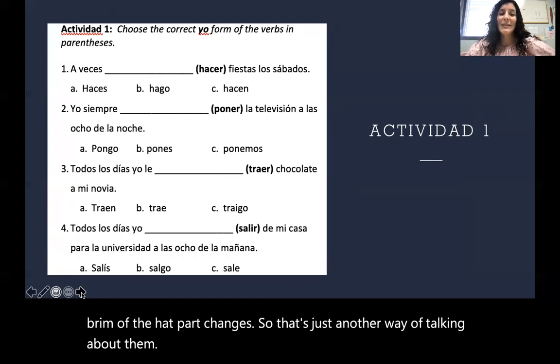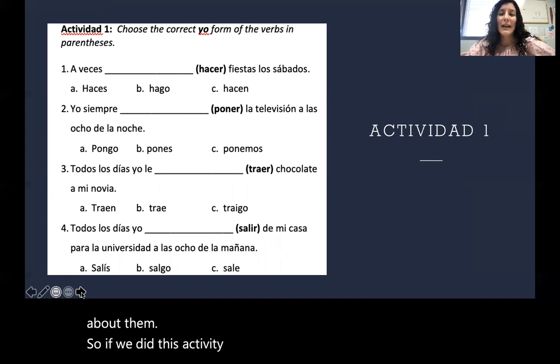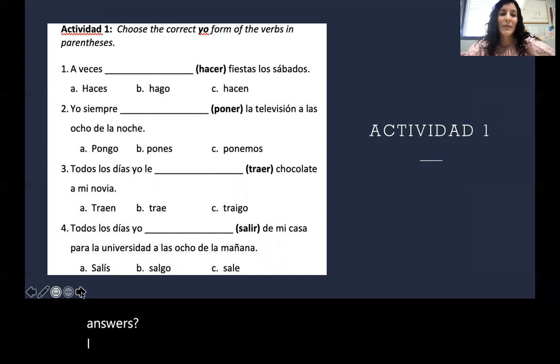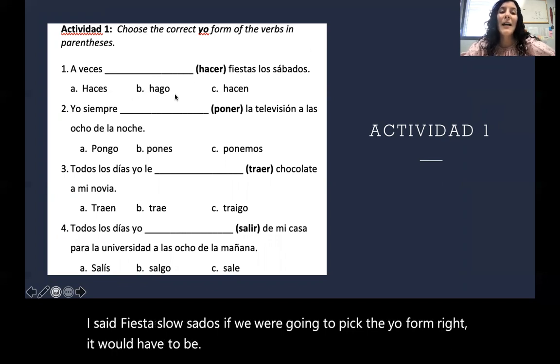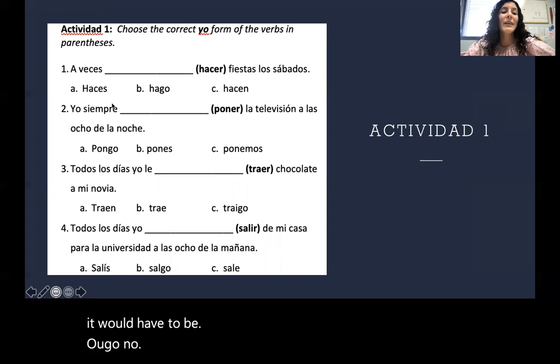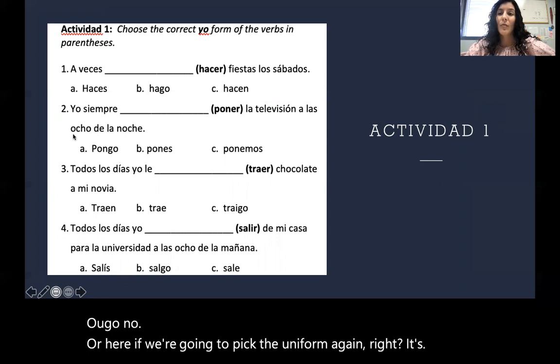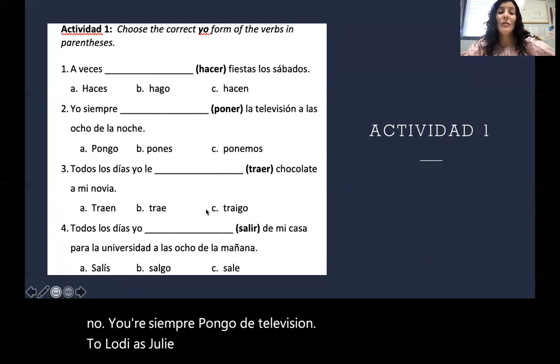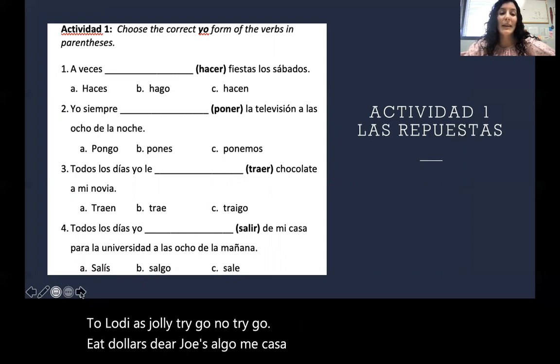Okay, so if we did this activity together, what would be the correct answers? A veces, hacer fiestas los sábados. If we were going to pick the yo form, it would have to be hago, ¿no? Or here, if we're going to pick the yo form again, it's pongo. Yo siempre pongo la televisión a las 8 de la noche. Todos los días yo le traigo, ¿no? Traigo. Y todos los días yo salgo de mi casa para la universidad a las 8 de la mañana. ¿Ok?